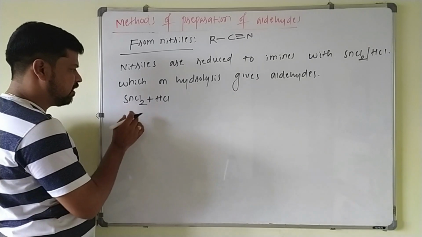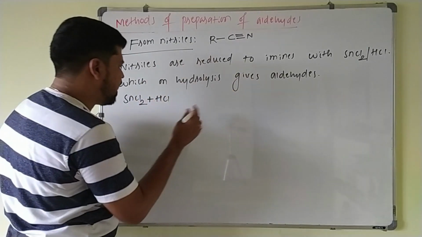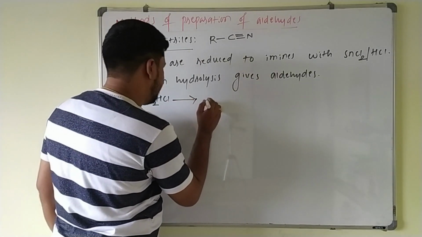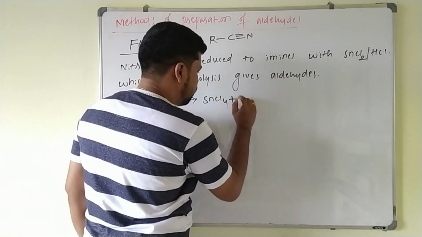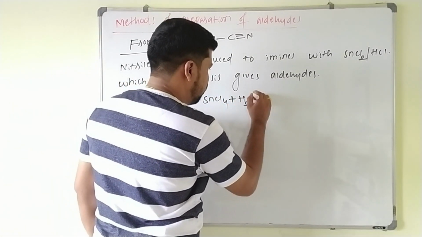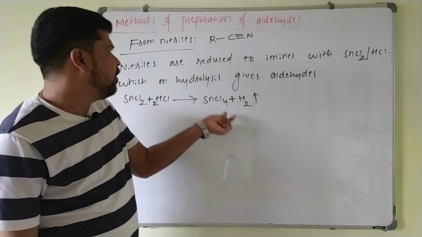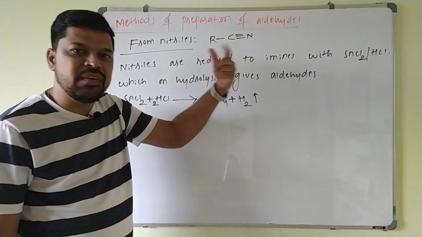This is a reducing agent. Here stannous chloride, SnCl2, is oxidized to stannic chloride. It will react with 2 moles of HCl, so that it will be converted into SnCl4 plus 1 mole of hydrogen gas, and this hydrogen gas is used to reduce nitriles to the imines, and those imines on hydrolysis will give what?